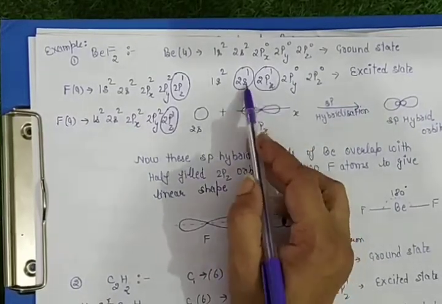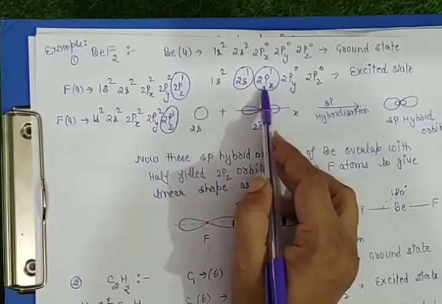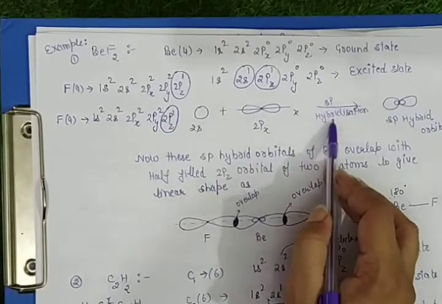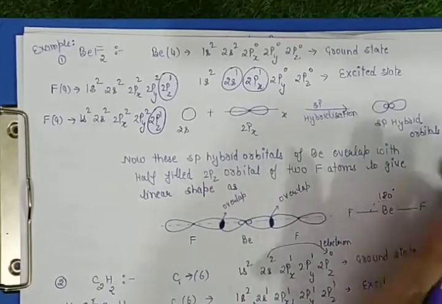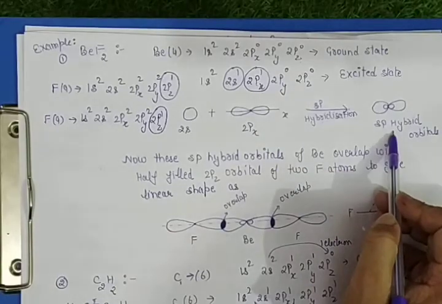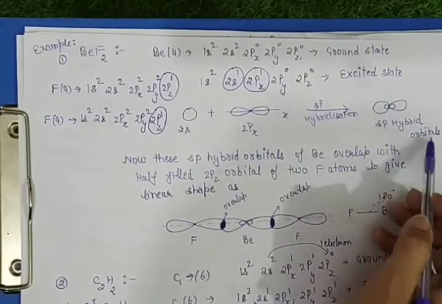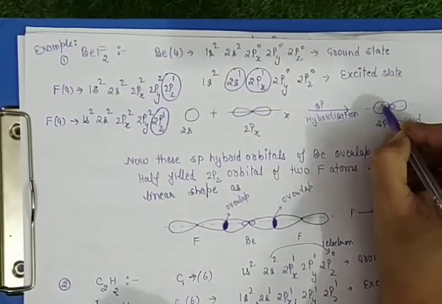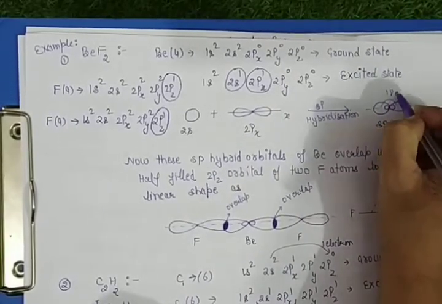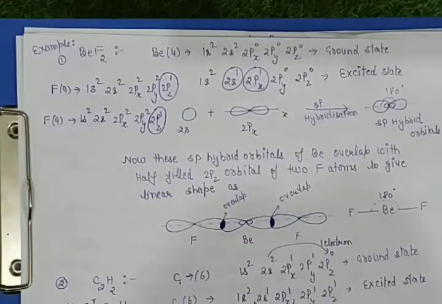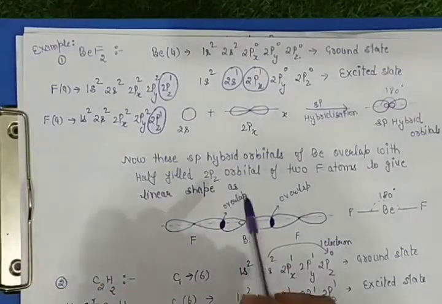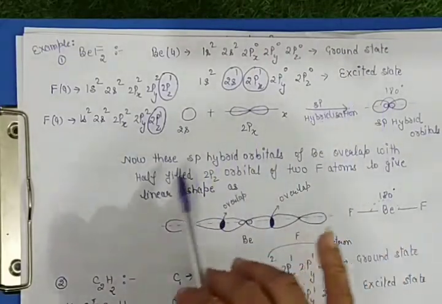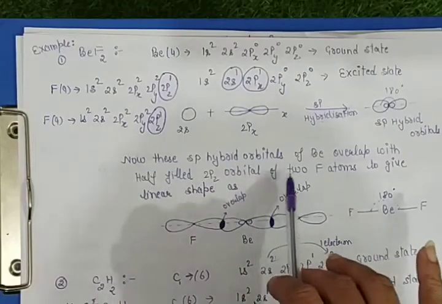Now these 2 half-filled atomic orbitals mix their energy, undergo sp hybridization, and form 2 sp hybrid orbitals, oriented at the same 180-degree angle.